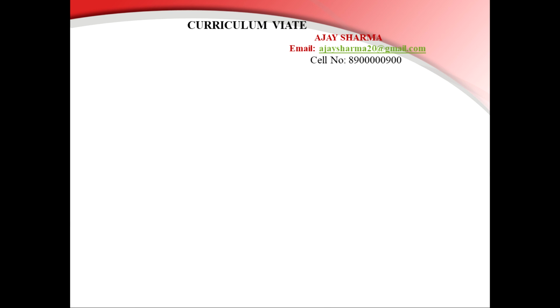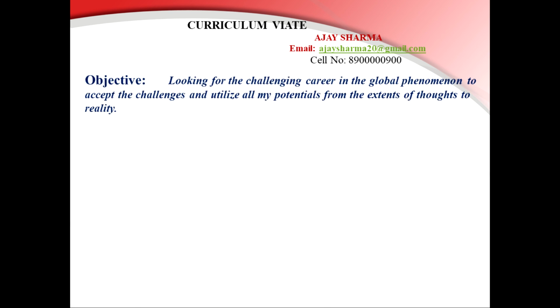So how should we write the resume? First of all, write down your name. There are various formats of writing a resume and your curriculum vitae. I am just giving one format, okay? If you want, you can follow this also. This is the correct one. Ajay Sharma, your email address. Ajay Sharma is just a sample name I have taken. Followed by, you can mention your cell number.